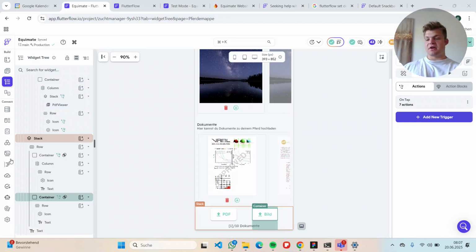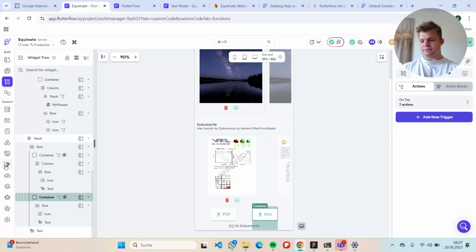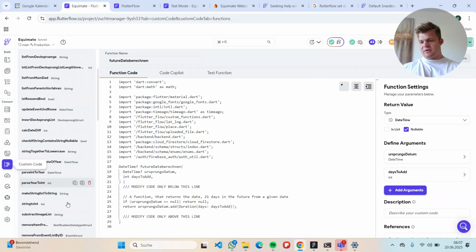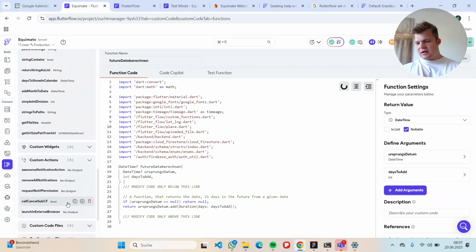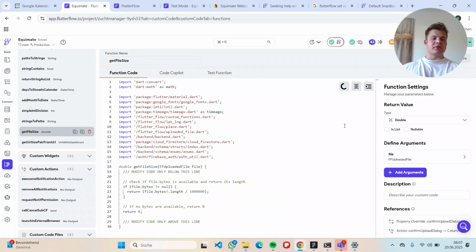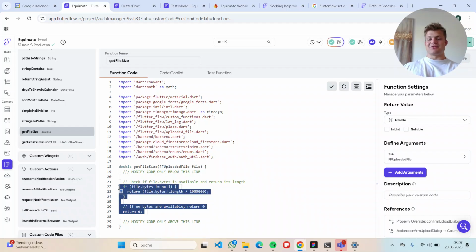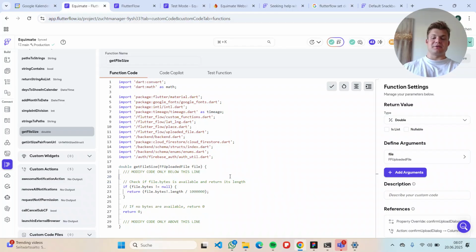So now let me show you the custom function, which I talked about earlier. It's the get file size function. So return value is just double. Well, we're returning the file size in megabytes here, and as an argument, we are sending this Flutterflow uploaded file. So, that's the whole code, as you see, very easy. And yeah, it just returns the file size. So let me show this in action for you.